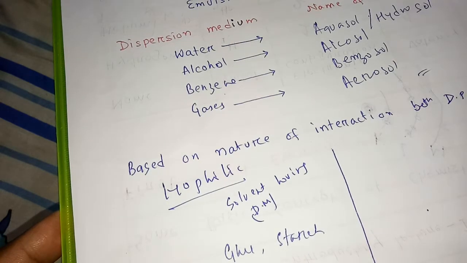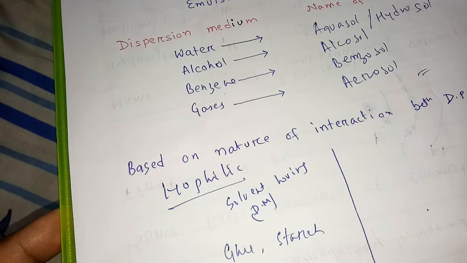Now if in the starch solution the water present evaporates, then again if you add the water, due to the attraction between the starch molecules and water molecules, starch is going to mix up with the water. Similar is the case with glue. So lyophilic means something which is solvent loving or dispersion medium loving.